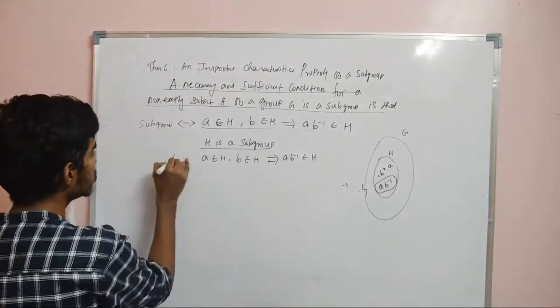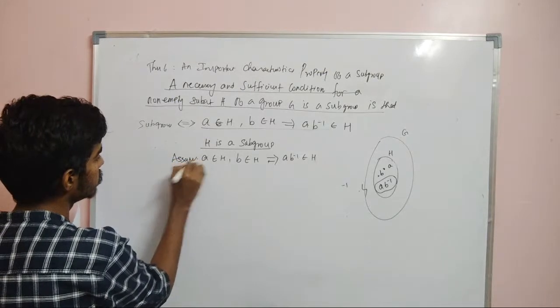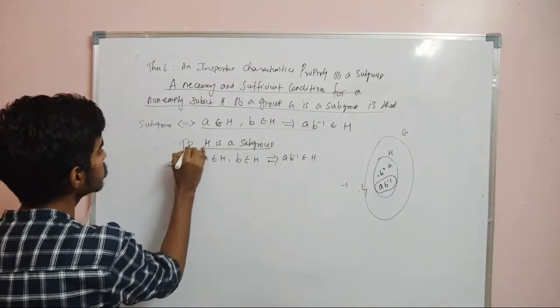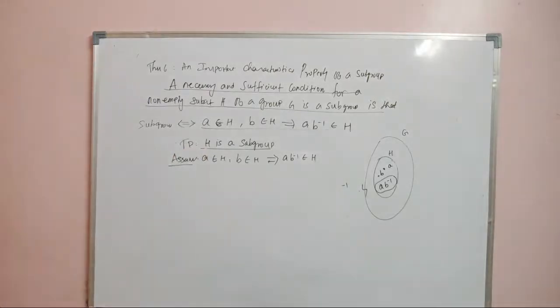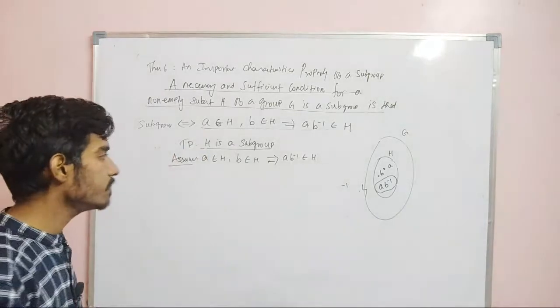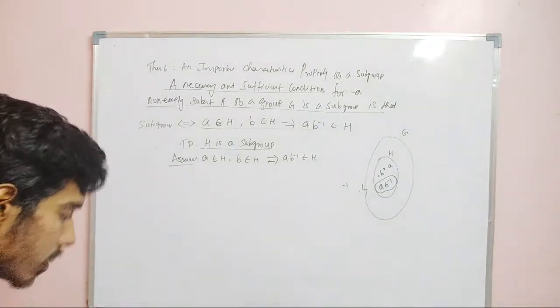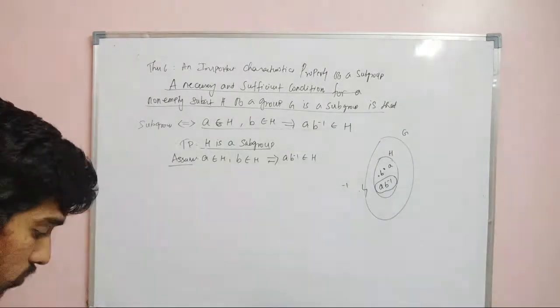So this is the assumption, and now this is what we need to prove. What is the assumption? If two elements A and B are in H, then AB inverse is also in H. Now what do I need to prove? H is a subgroup.